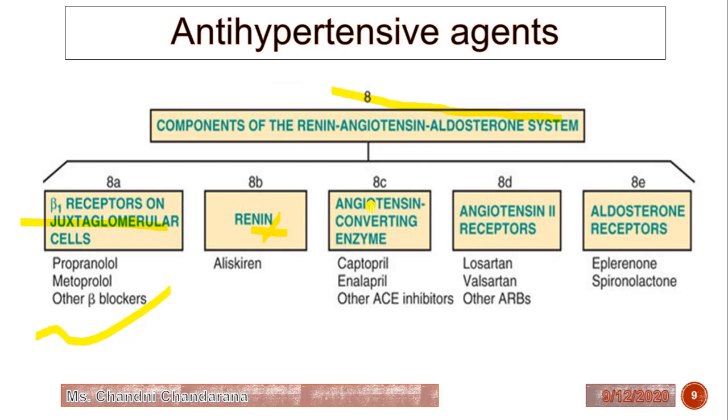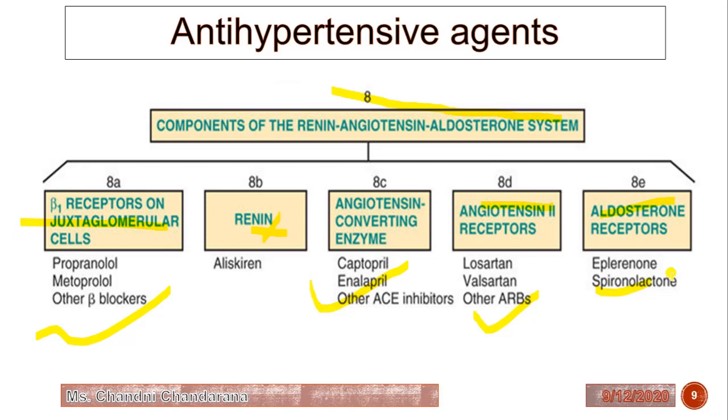So there will be no vasoconstriction and there will be a decrease in blood pressure. So these are the ACE inhibitors, angiotensin converting enzyme inhibitors we can give. Then we can give angiotensin 2 receptor blockers like losartan. This kind of drugs we can give, and aldosterone receptor blockers. This is how we can classify the antihypertensive agents as per the site of inhibition.